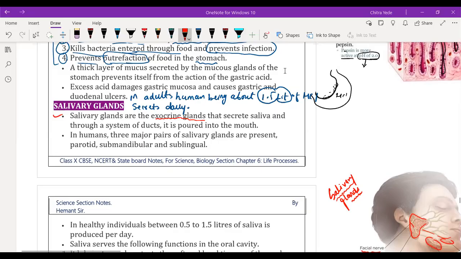Okay, so we were discussing the salivary gland. So the salivary gland is an exocrine gland. Why is it called an exocrine gland? Because it has ducts to transport its secretion. It secretes the saliva through a system of ducts. That's why it is called an exocrine gland.